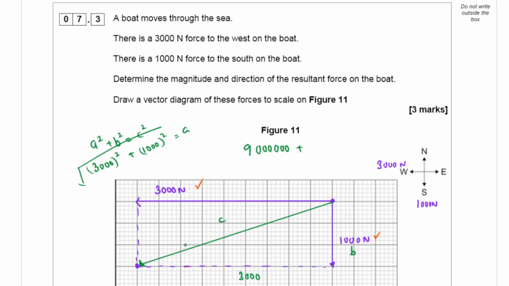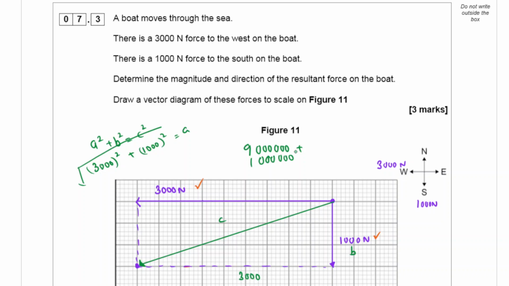So add that to the 9 million, and find the square root of it.